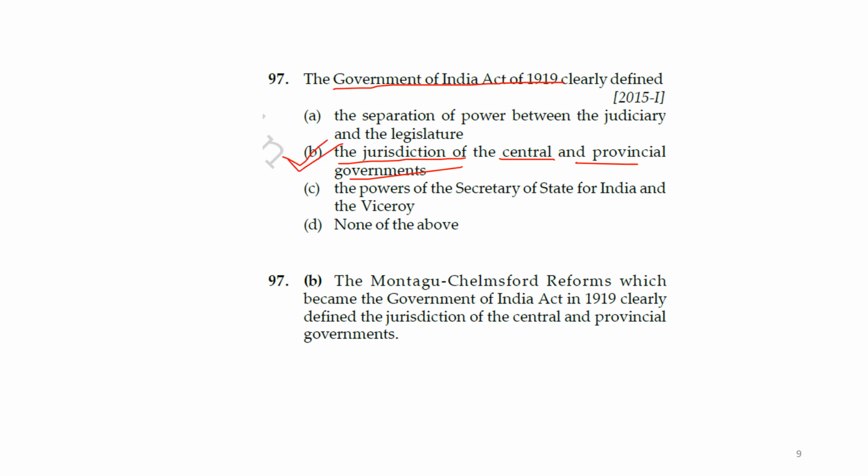This is also known as the Montagu-Chelmsford reform. The 1919 Montagu-Chelmsford reform, which became the Government of India Act 1919, clearly defined the jurisdiction of central and provincial governments. Please remember it is the Montagu-Chelmsford reform that dealt with the jurisdiction of the central and provincial government.